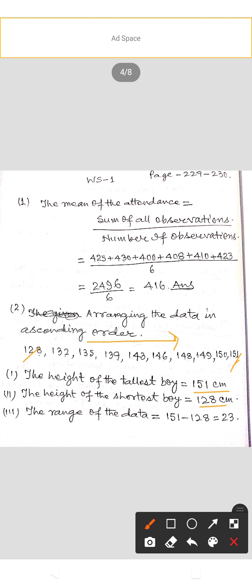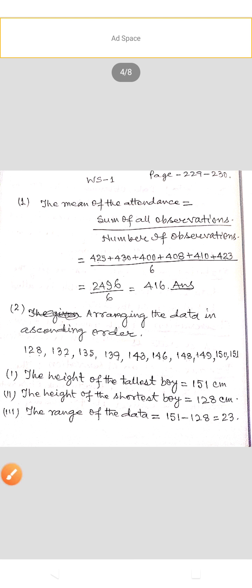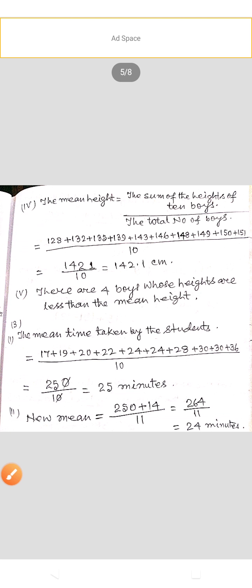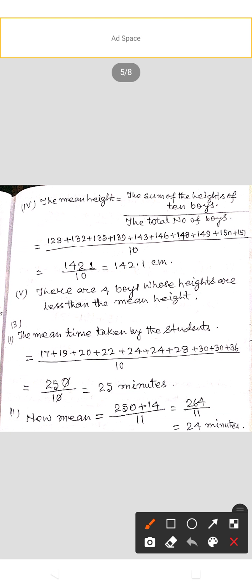The range of the data equals maximum value minus minimum value. That means the height of the tallest boy minus the height of the shortest boy, that is 151 minus 128 equals 23. Now what is question number 4? Find the mean height. The mean height equals the sum of the heights of 10 boys divided by the total number of boys. The sum of all data is 1421, so 1421 divided by 10 is 142.1 centimeters.